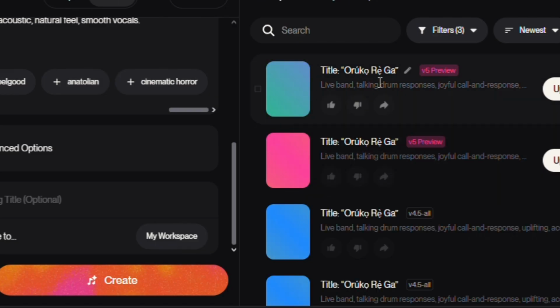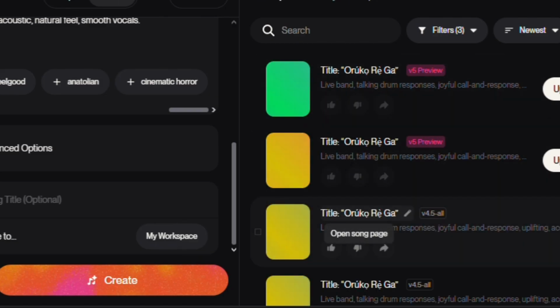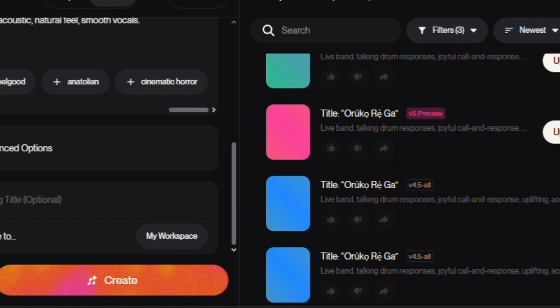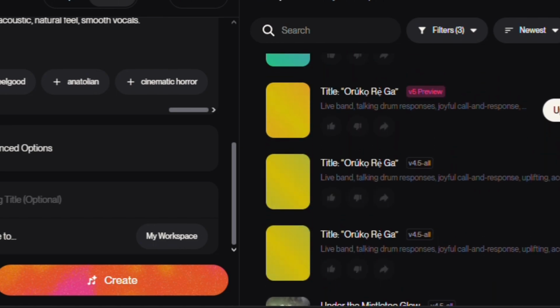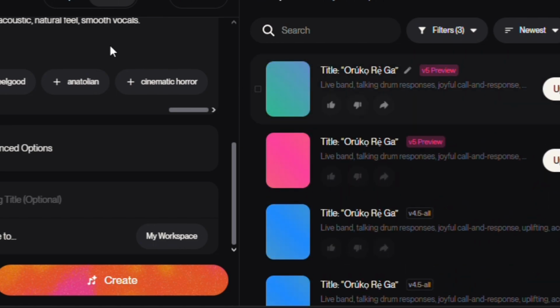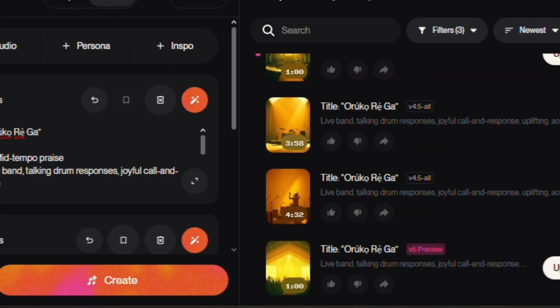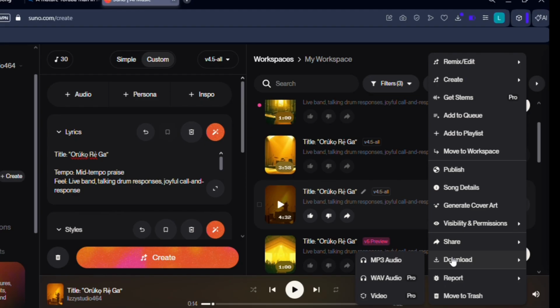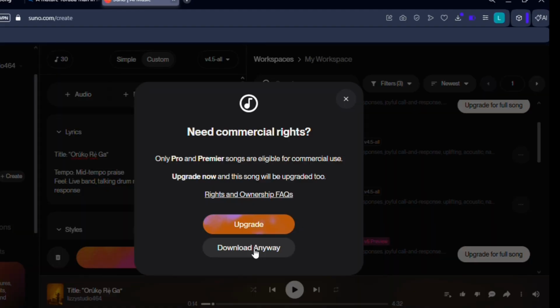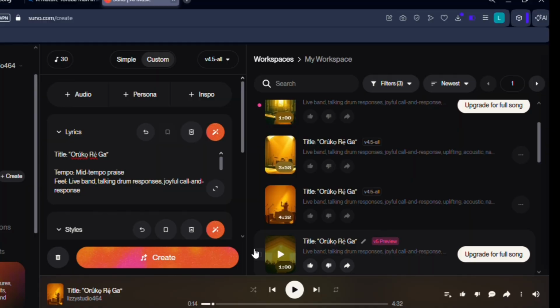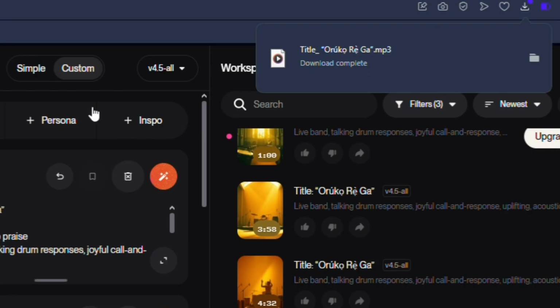My song starts generating and Suno gives me 4 versions. 2 of the results are pro, while 2 are free. Make sure you download the free ones. Click the 3 dots, click on download, click on MP3, click on download anyway, and boom, my song is ready.